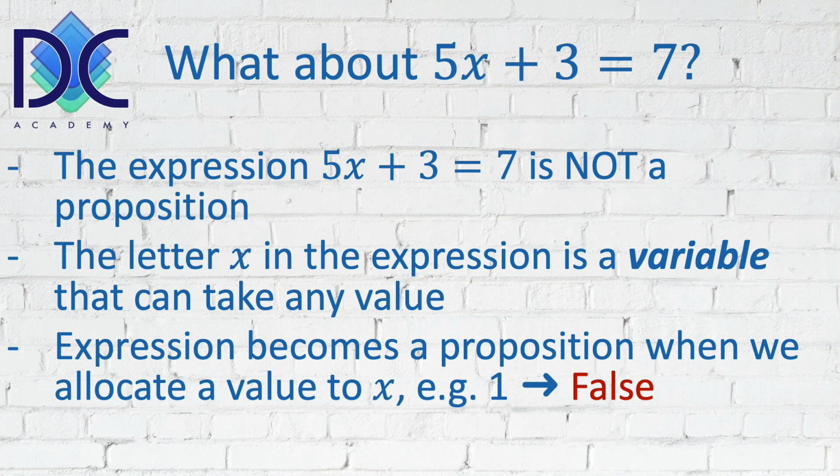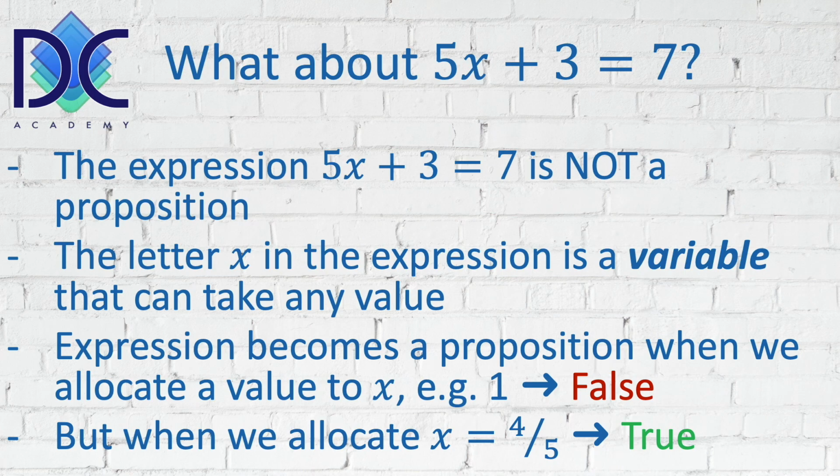So 5 times 1 is 5 plus 3 is 8. So in that case, when we say x is equal to 1, the proposition is false. On the other hand, when we allocate x to be equal to 4/5, then this expression becomes true, because 4 times 5 divided by 5 plus 3 is 7.